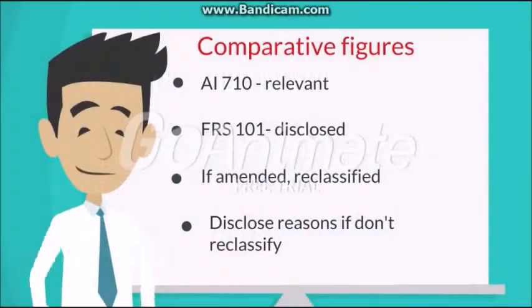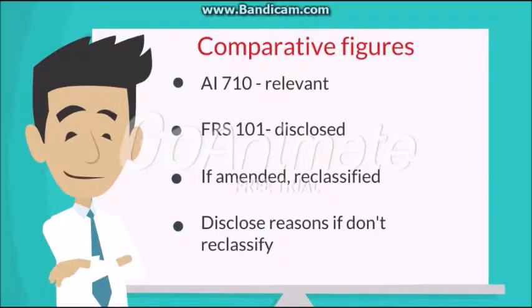For ISA 710, the auditor ensures the financial reporting framework is relevant to the financial statement being audited, and for FRS 101, amounts will be disclosed according to the previous period. When it is amended, comparative amounts shall also be reclassified, and if impracticable to reclassify, the entity should disclose the reason and the nature of adjustment.